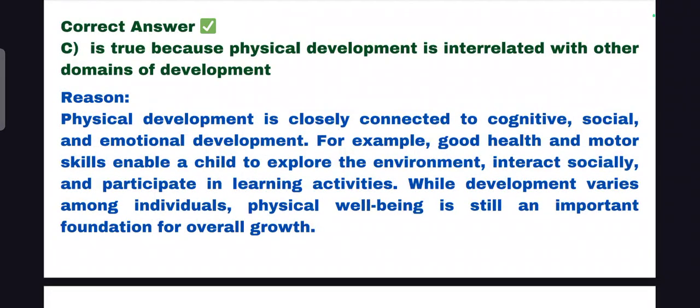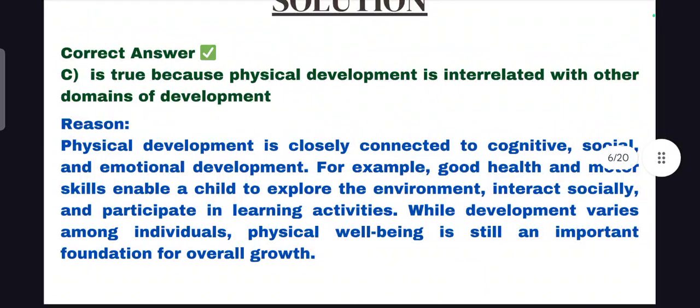What is the reason for this answer? Physical development is closely connected to cognitive, social, and emotional development. Okay, physical development is closely related to the cognitive development of the child, social development of the child, and emotional development of the child. For example, good health and motor skills enable a child to explore the environment, interact socially, and participate in learning activities. While development varies among individuals, physical well-being is still an important foundation for overall growth. Which means if a child does not possess good physical development, the other domains of development get weak.